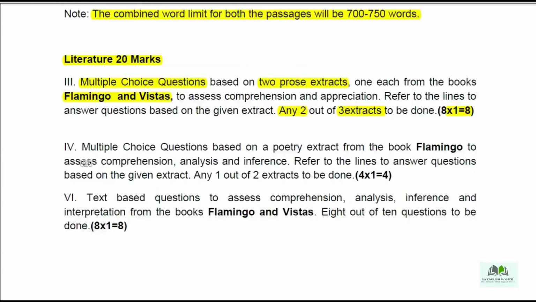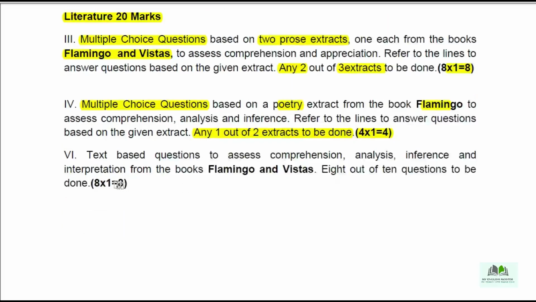Now question number 4. It is a multiple choice question based on poetry from the book Flamingo. This is important. Here also you are getting 2 extracts, and of the 2 you need to attempt only 1. As in the third question, this extract also will have 4 questions with 1 mark each, so you are getting 4 marks there.